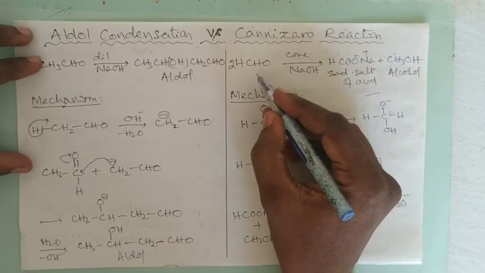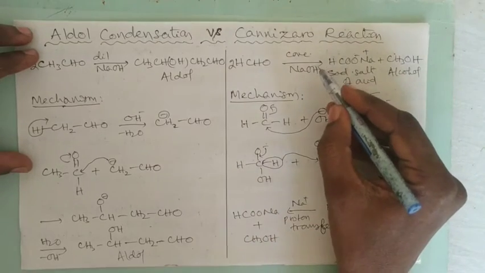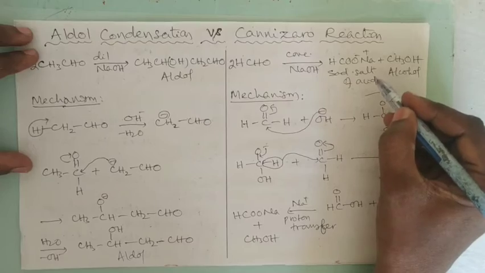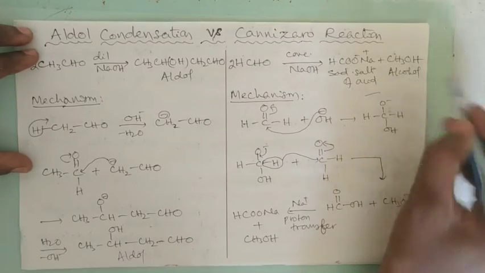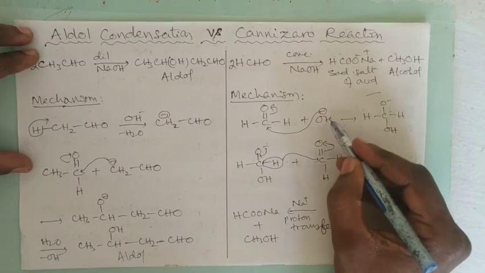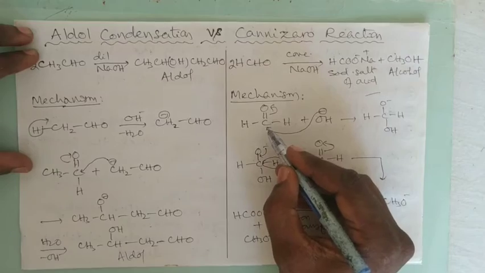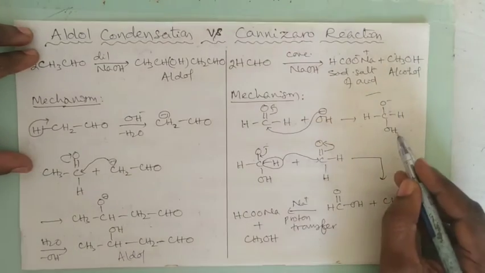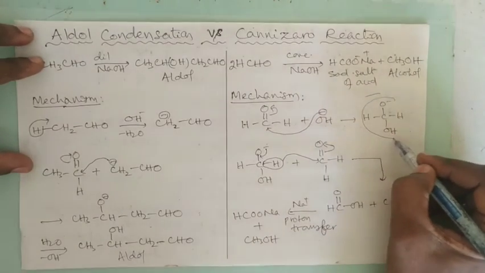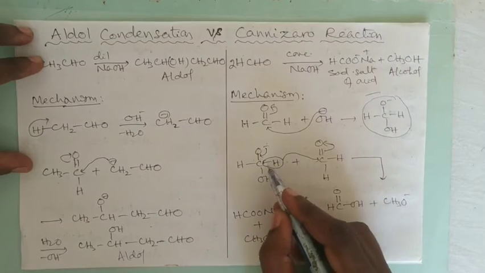Two aldehyde molecules having no alpha hydrogen atom react in the presence of concentrated sodium hydroxide, or alkali, to give a mixture of acid and an alcohol. Here what happens? The OH minus attacks the carbonyl carbon of one molecule and gets attached there, and then this one, which is formed as a result of attack of OH minus, transfers a hydride.